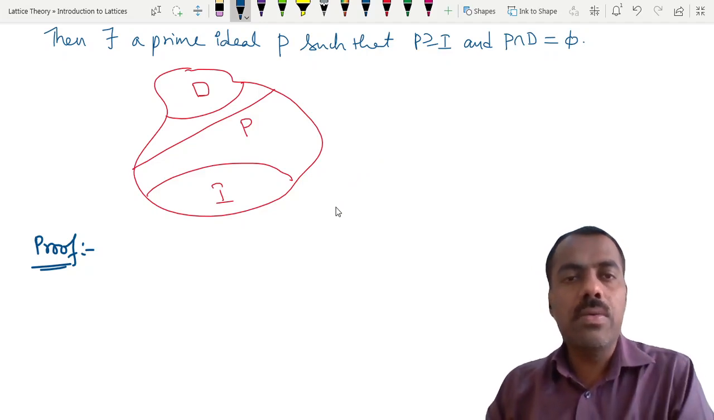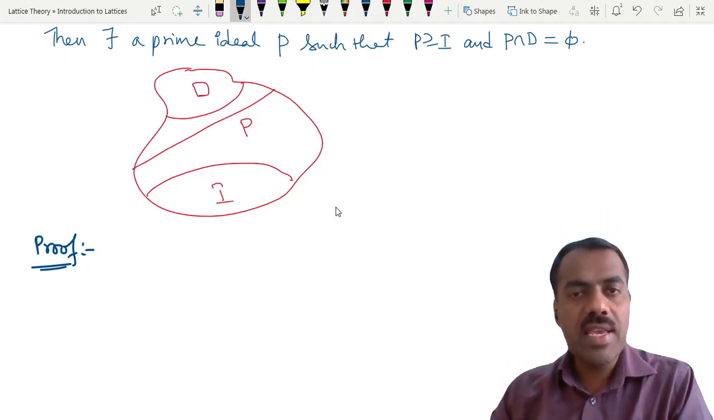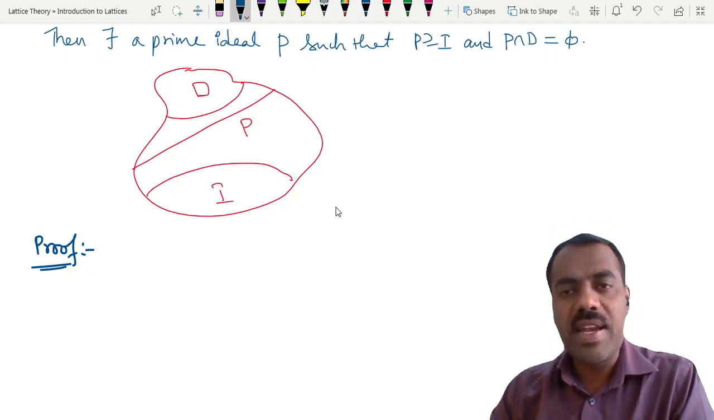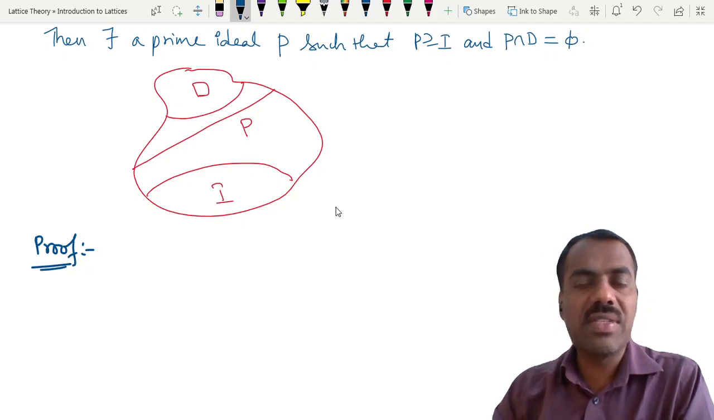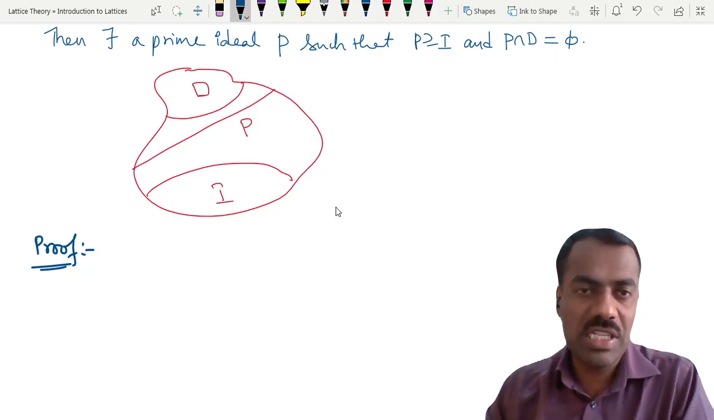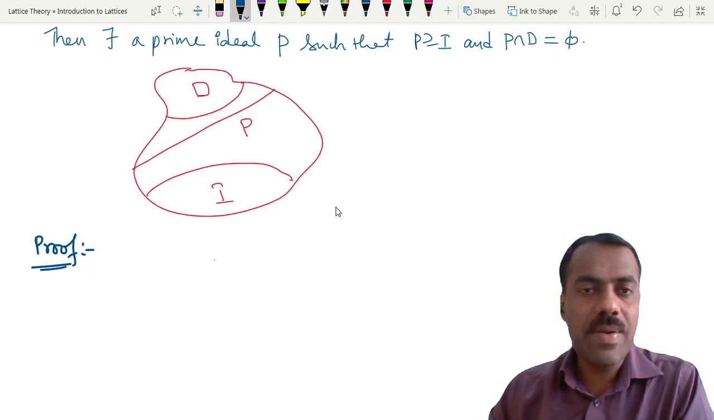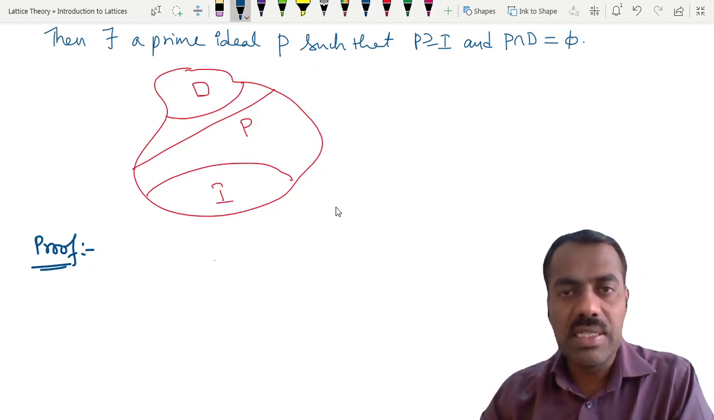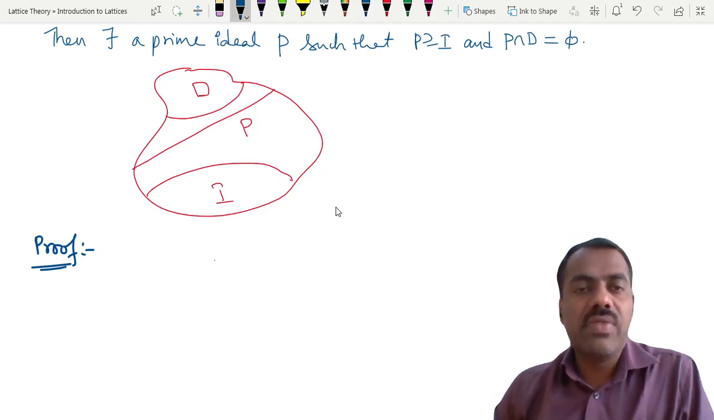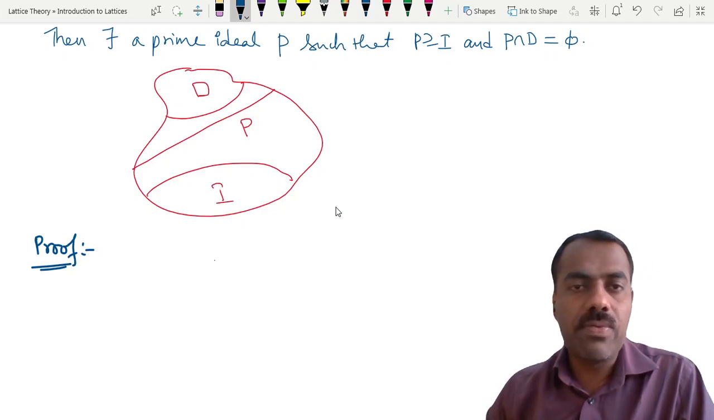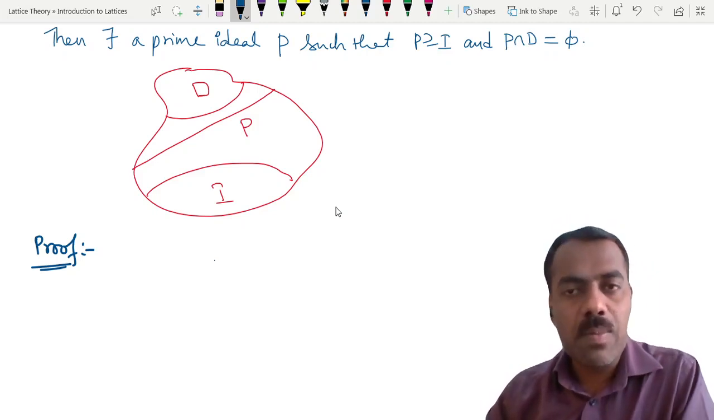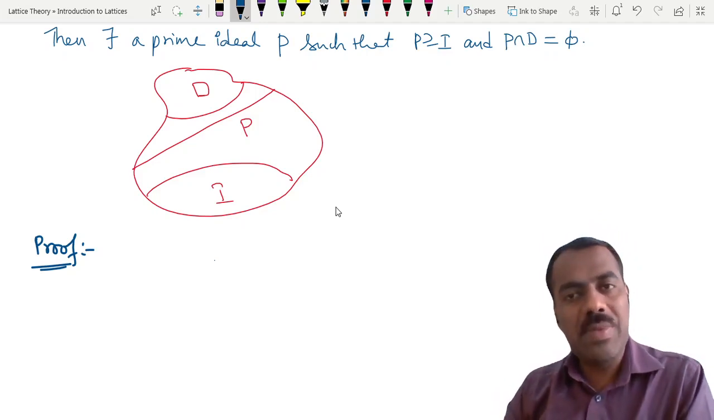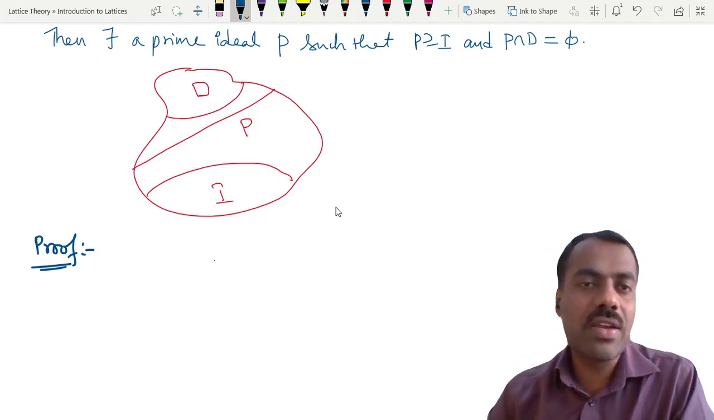Okay, now the idea is we want to get a prime ideal containing I but not intersecting D. Whenever we want to prove such things, we have seen several times, we take the help of Zorn's lemma. How do we apply Zorn's lemma? We take all ideals J containing I such that J intersection D is empty. Then we form a poset, take any chain there and show that every chain has an upper bound. So that will have a maximal element, and that maximal element will be our required ideal.